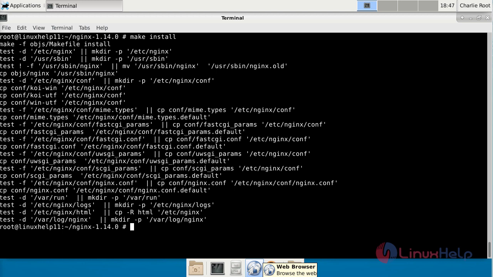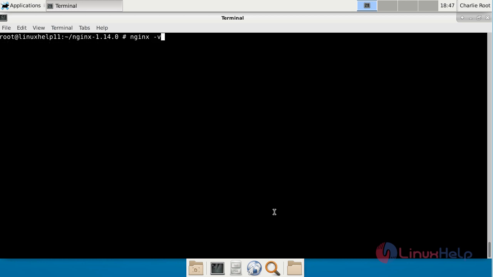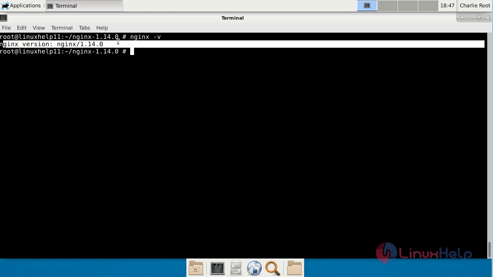Now check the version of Nginx we have installed using the command nginx -v. It shows the installed Nginx version 1.14.0.